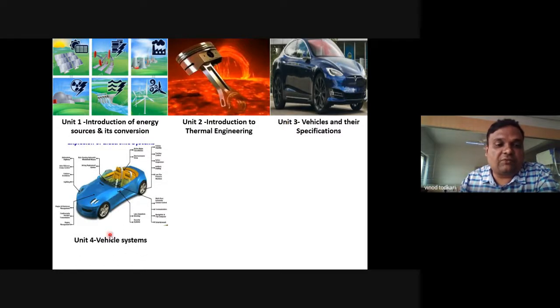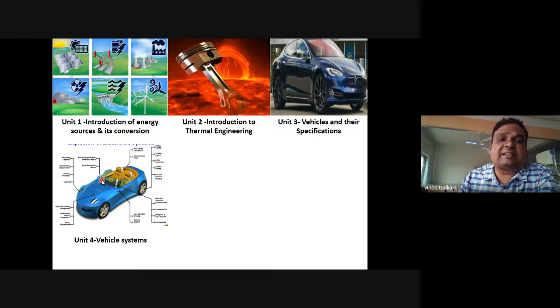In unit number 4, we'll be studying different vehicle systems, right? What kind of suspension system is there, how the power is transmitted, what is power steering, right? What are air brakes, what are hydraulic brakes, and everything. All systems in vehicle, safety systems also we will be studying. What is anti-skid braking system? We say ABS, that is anti-skid braking system. So we'll study each and everything.